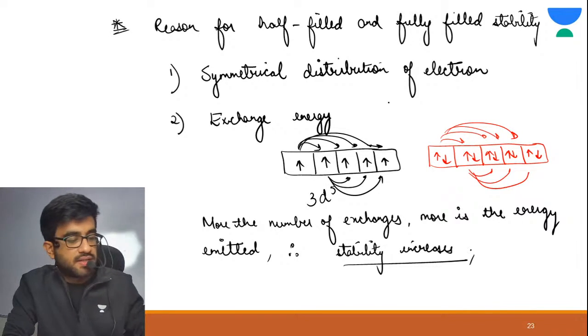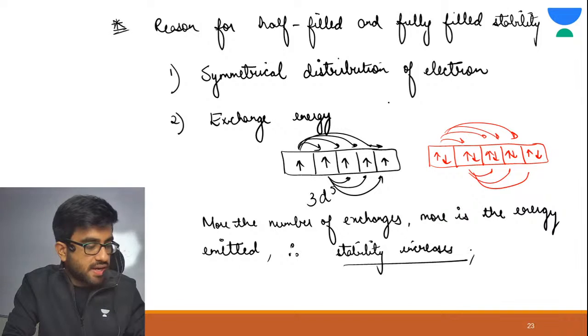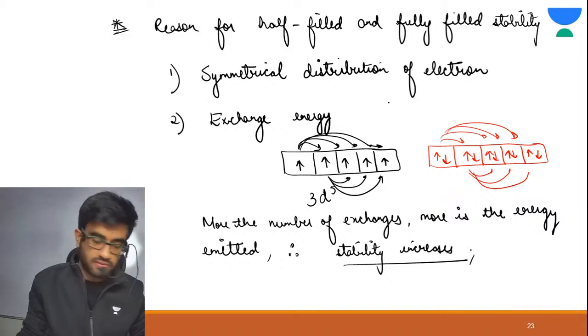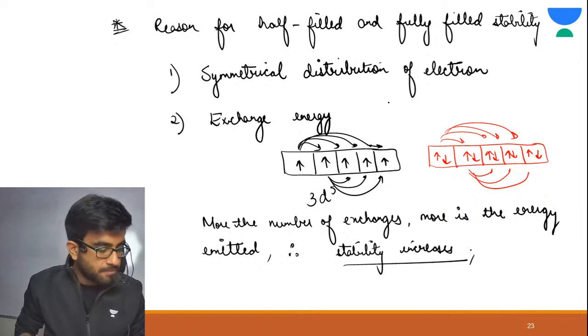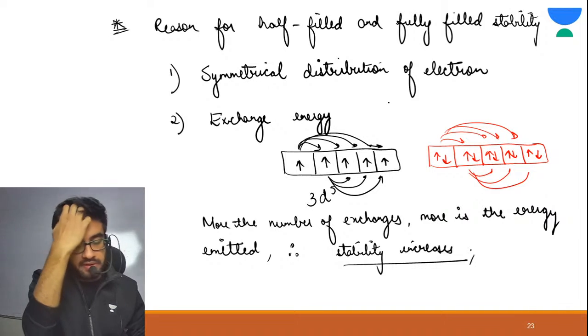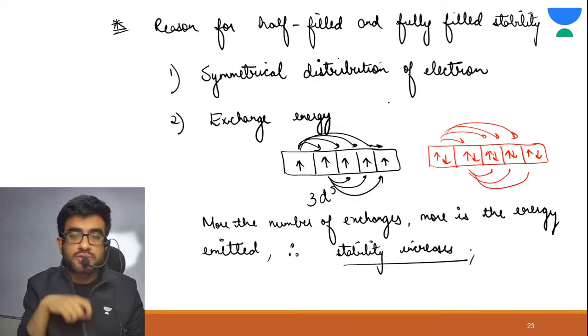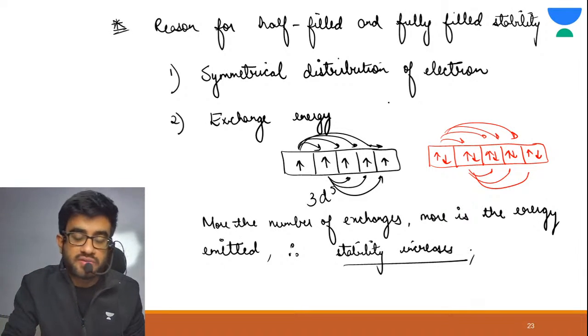Practice lots of questions. The periodic table is an important chapter, because from that chapter only you will be able to understand chemical bonding.